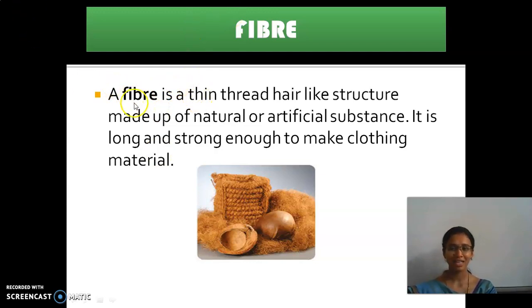A fiber is nothing but a thin thread. What do you mean by thin? Thin, very small thread. A hair-like structure made up of natural or artificial substance. It may be natural or artificial. It is long and strong to make clothes.